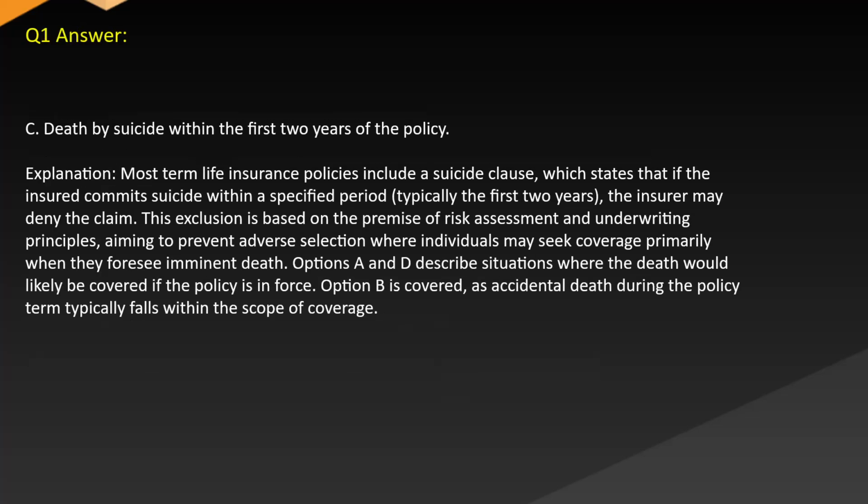Answer C. Death by suicide within the first 2 years of the policy. Explanation. Most term life insurance policies include a suicide clause, which states that if the insured commits suicide within a specified period, typically the first 2 years, the insurer may deny the claim. This exclusion is based on the premise of risk assessment and underwriting principles, aiming to prevent adverse selection where individuals may seek coverage primarily when they foresee imminent death.